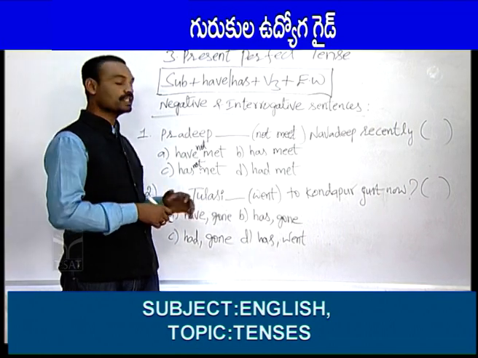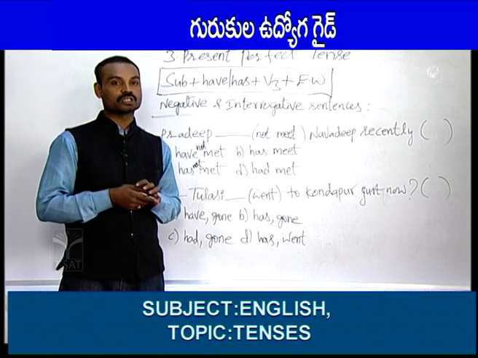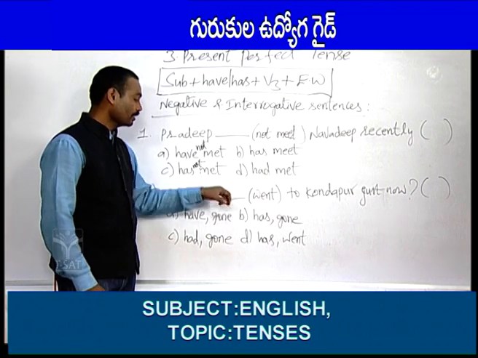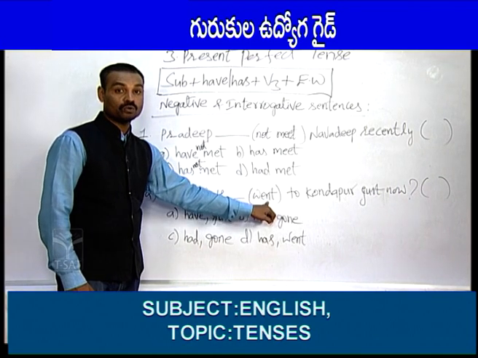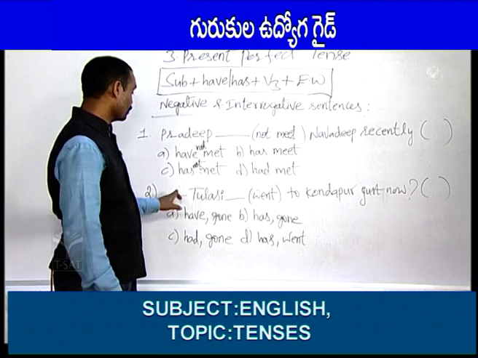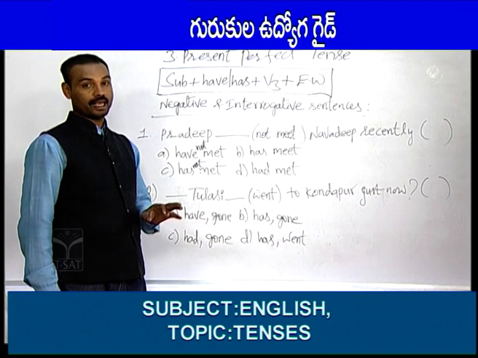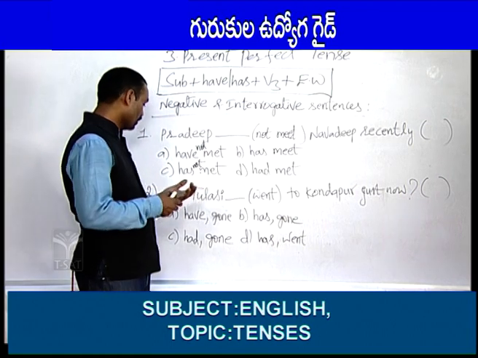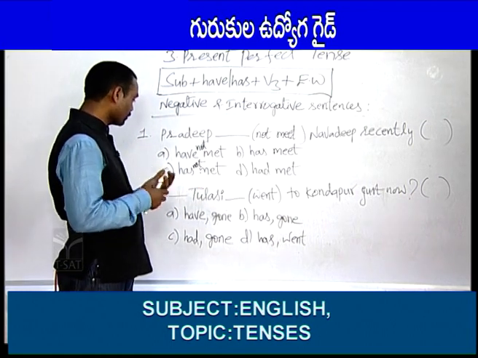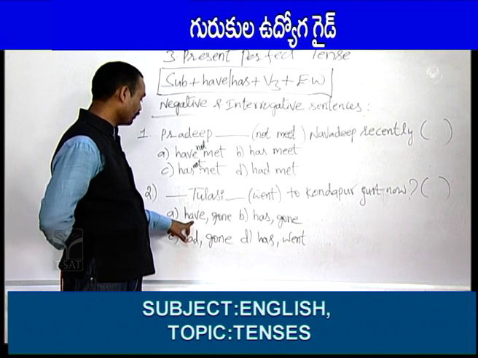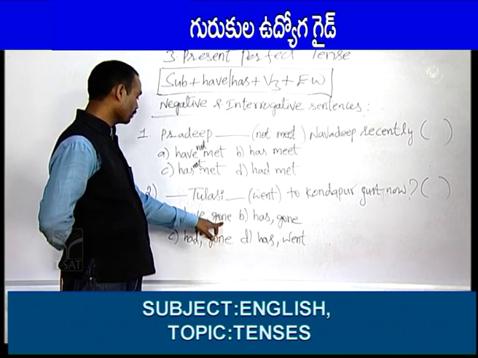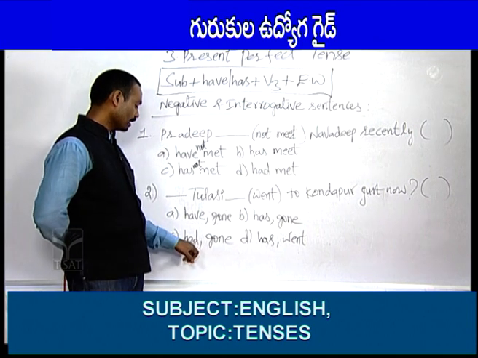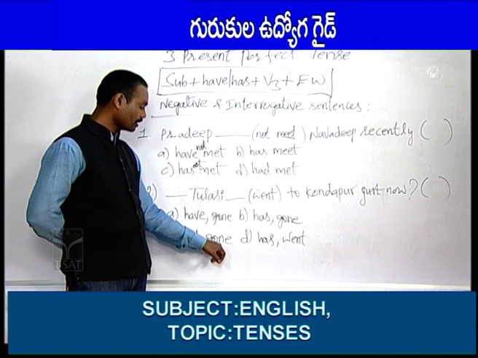So, here subject is Tulasi. Tulasi means a singular subject. Singular means has. Next, here V3 should be there. So, has plus V3, gone. So, where can we find out has plus gone? Have, wrong, gone is correct, main verb is right, helping verb is wrong. Let us see here, had, wrong, we should not use, gone is right.